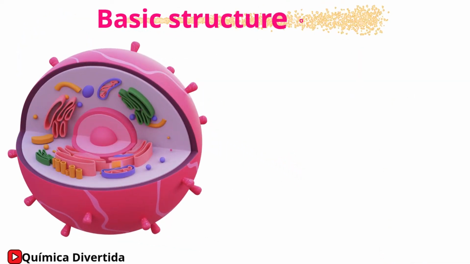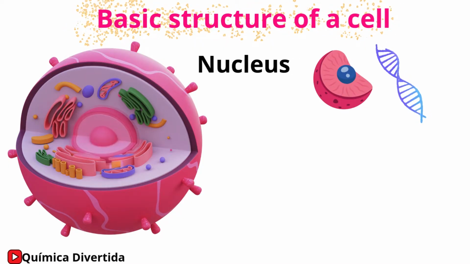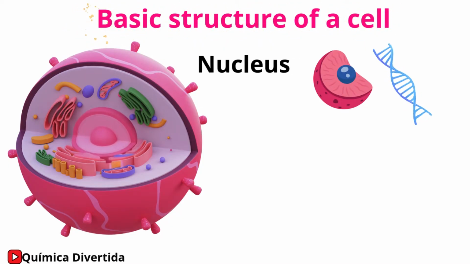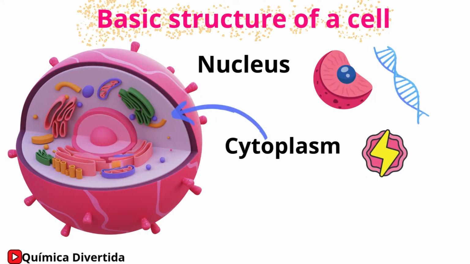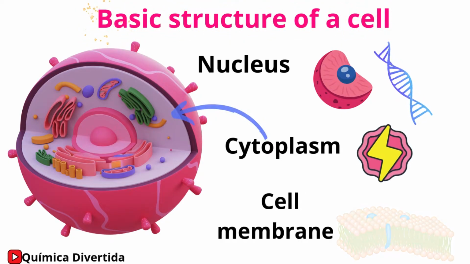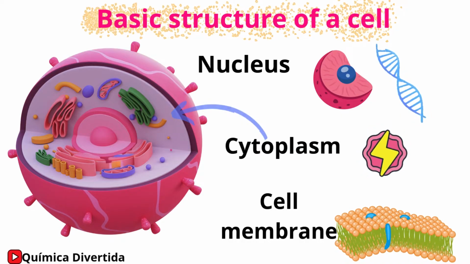Basic structure of a cell. Nucleus. This is where the DNA resides, the instruction manual that directs all the cell's activities. Cytoplasm. A gel-like fluid where essential processes, such as energy production, take place. Cell membrane. A layer that protects the cell and controls what enters and exits it.